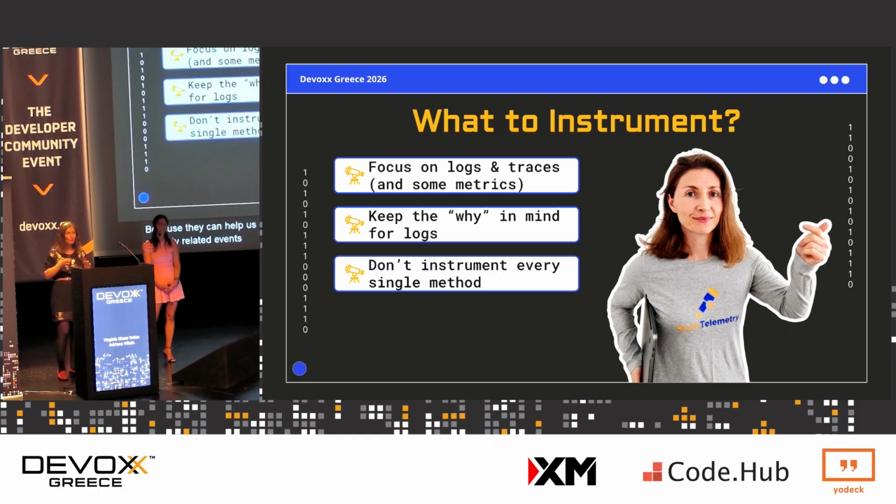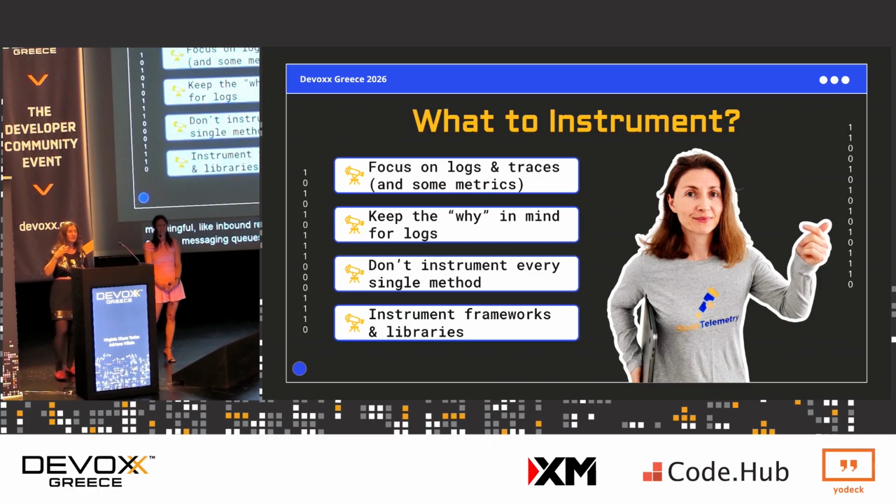Also, don't instrument every single method because that really happens a lot. So you need to focus on something that's more important or meaningful, like inbound requests, like HTTP calls, or outbound calls, like to databases, caches, messaging queues, or even business critical operations. Right, and also instrument frameworks and libraries because that will help you along the way.